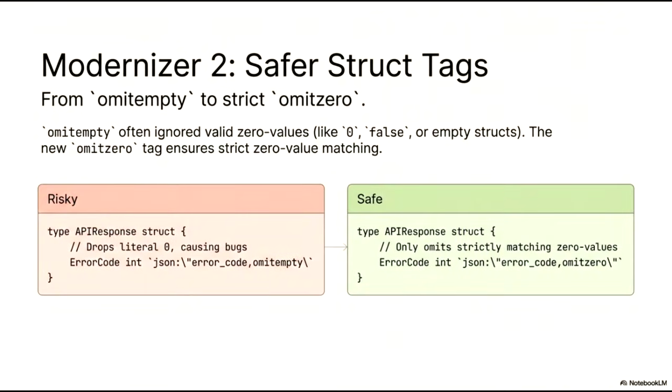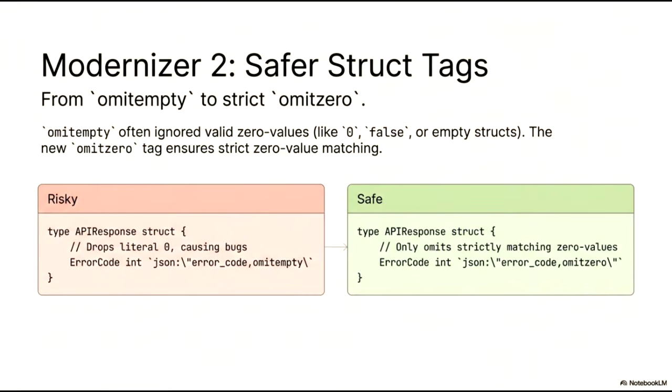In Modernizer 2, we address the risks associated with standard struct tags by moving from omit_empty to the more precise omit_0. The challenge with omit_empty is that it often ignores valid zero values, such as a literal zero, a false boolean, or empty structs, leading to fields being unintentionally dropped from our JSON output.